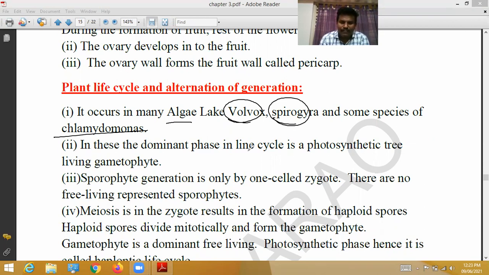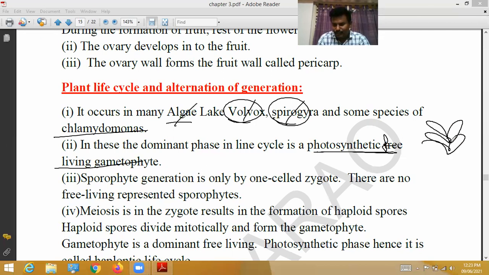In these algae, Volvox and Spirogyra, the dominant phase in the life cycle is the photosynthetic free living gametophyte. This is the photosynthetic free living gametophyte.